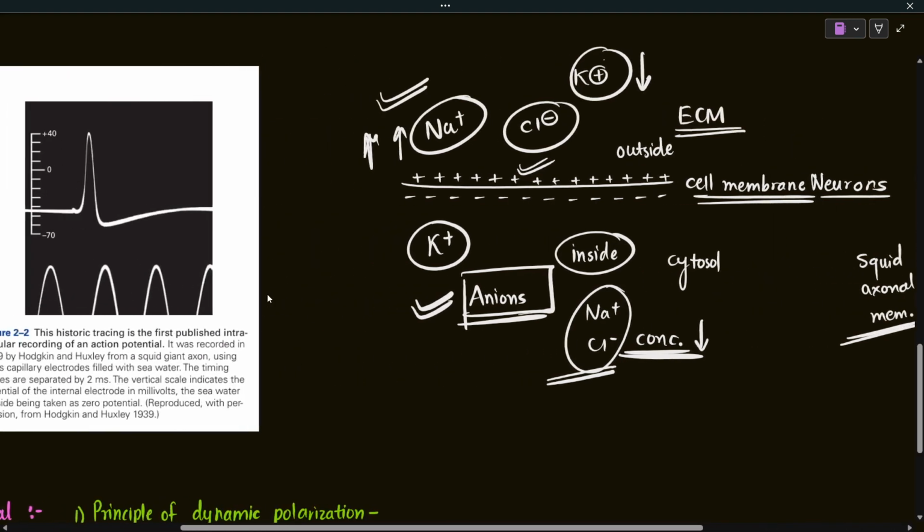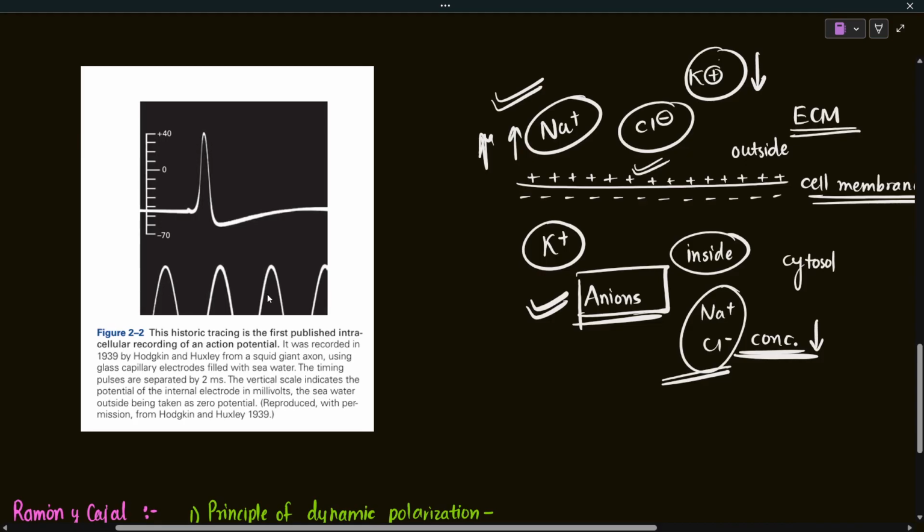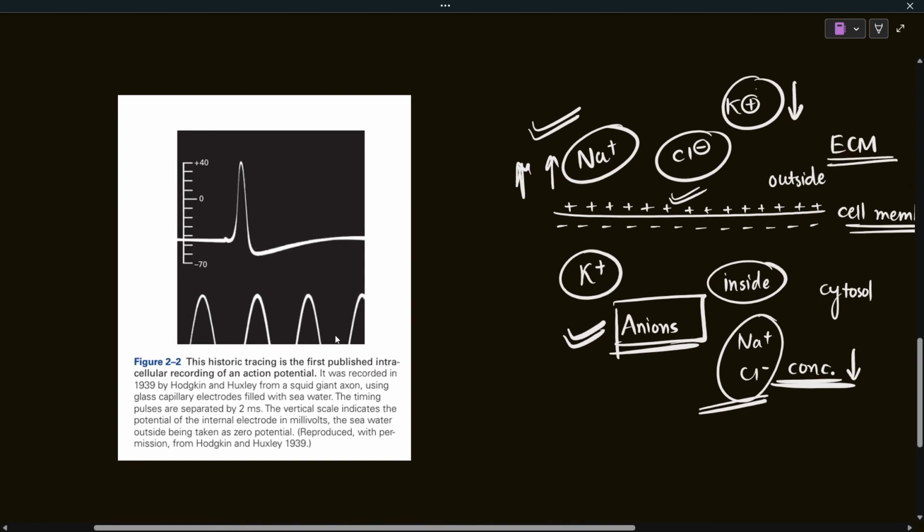This gave the idea that electrical signals are passed down through the neurons, and neurons conduct the impulses. That is the signal transmission in neurons. For example, there could be chemical signals like neurotransmitters, but there are electrical signals as well in the neurons. That idea was established when this electrical impulse recording was done by Huxley and Hodgkin.